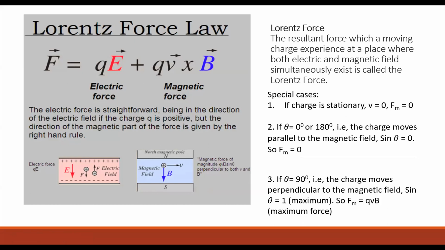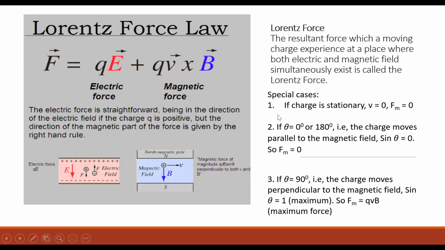Okay, Bibi, tell me what is Lorentz force? The resultant force which a moving charge experiences at a place where both electric and magnetic field simultaneously exist is called Lorentz force. Okay, I'll ask this tomorrow, okay?